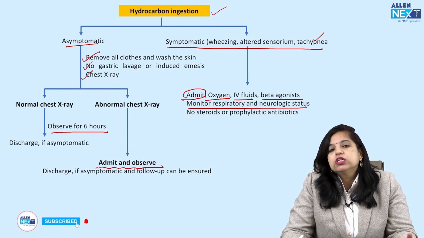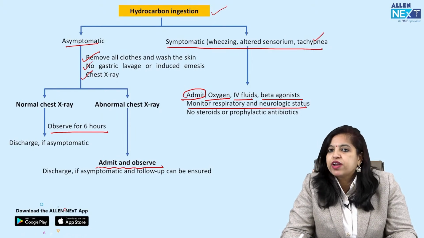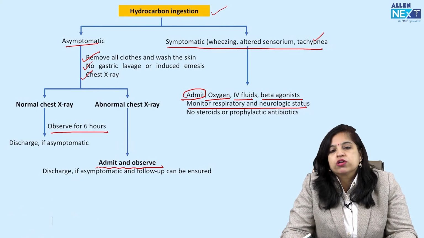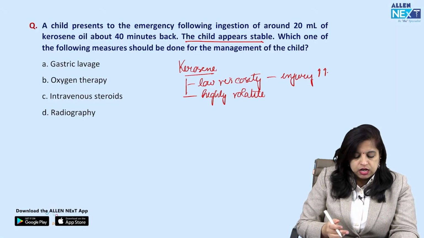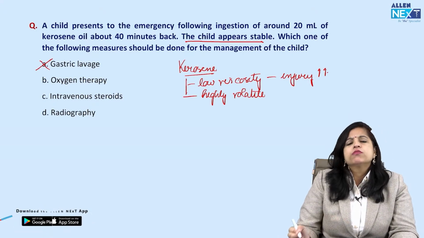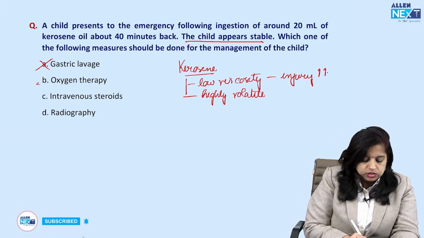As far as the kerosene poisoning goes per se, kerosene poisoning का main effect तो respiratory tract पे होता है, and especially if you have tried to induce emesis or gastric lavage. So that has to be avoided, very very important. तो अगर हम अब क्वेश्चन देखें, क्वेश्चन था कि गैस्ट्रिक लवाज करेंगे, ऑब्वियसली नहीं करेंगे, आपको बता दिया. क्या हम ऑक्सीजन देंगे? क्या बच्चा हमारा सिम्टोमेटिक है? नहीं है, तो हम ऑक्सीजन भी नहीं देंगे.